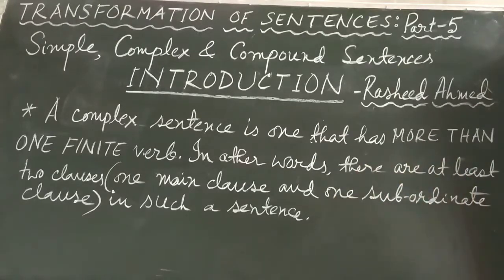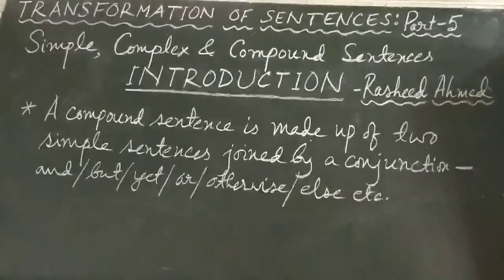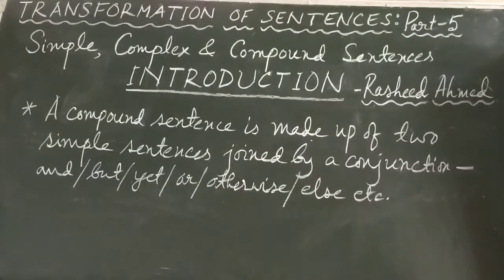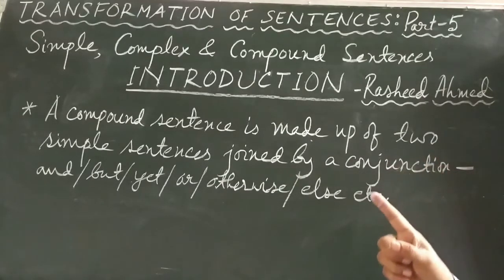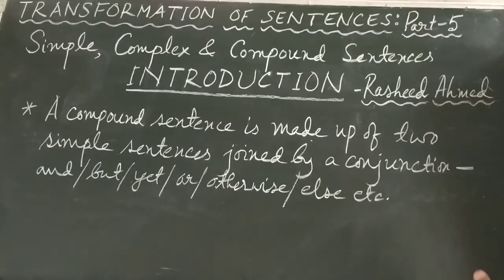Now we will see the definition of a compound sentence. Here is the definition of a compound sentence. A compound sentence is made up of two simple sentences joined by a conjunction: and, but, yet, or, otherwise, else, etc. What we have learned from this definition is that we already have the idea about a simple sentence, that a simple sentence is one that has only one finite verb. And here the compound sentence is defined as a sentence where you find two simple sentences are joined.